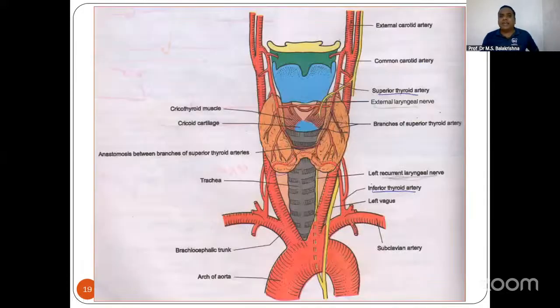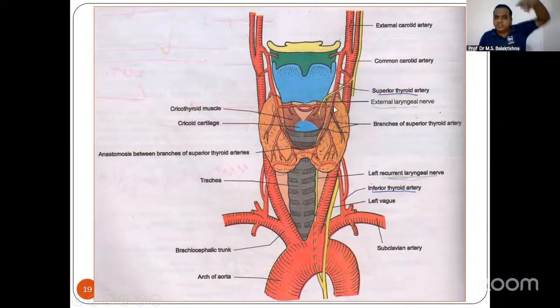Arterial supply. I'll just show you the diagram and then I'll start. Yes, so this is your thyroid gland. Very important. A lot of MCQs are based on this. So please understand, you have got the common carotid artery, which divides into external and internal carotid artery. External carotid artery has got 8 branches. Superior thyroid is the first anterior branch. You see that from the external carotid artery it comes down, down, down, and it's entering the gland. This is called the superior thyroid artery.